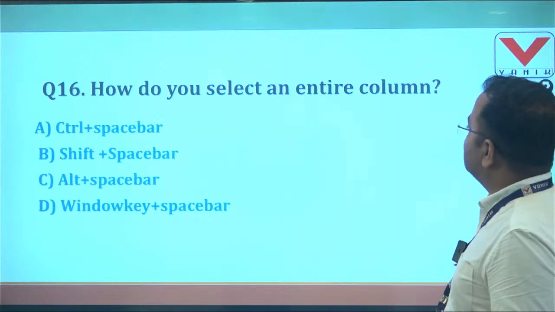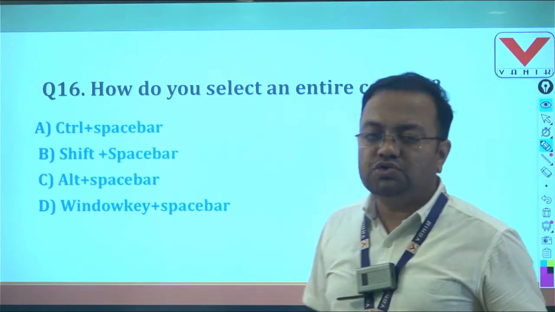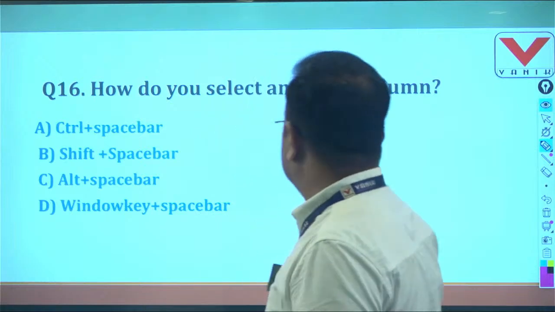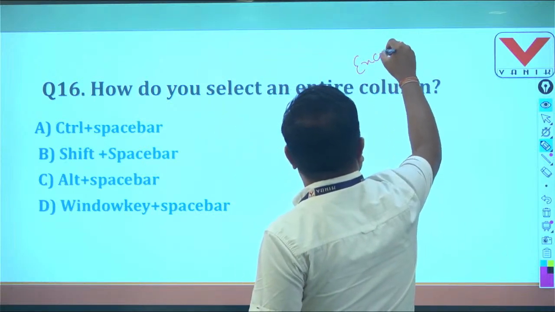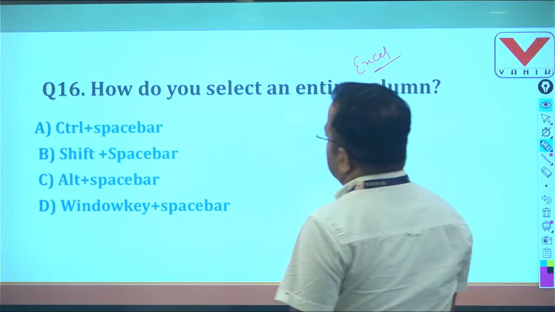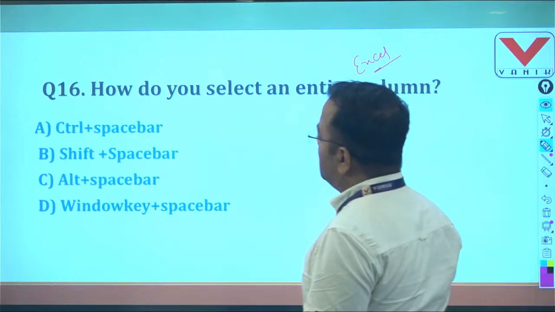How do you select an entire column? So students, it has asked how do you select an entire column in Excel. This question is related to Excel. To select an entire column we can use Control plus space bar.